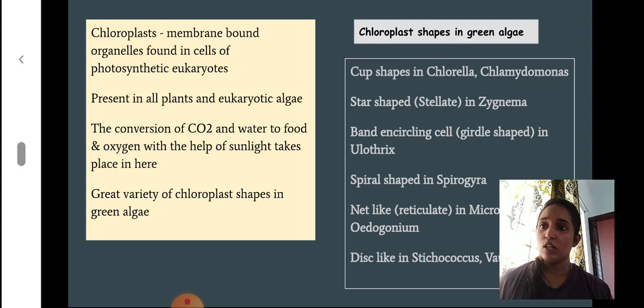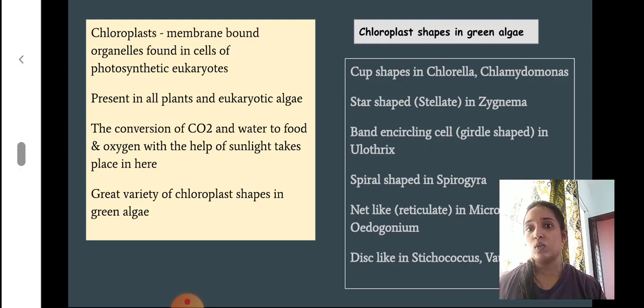Inside the chloroplast, the conversion of carbon dioxide and water to food and oxygen with the help of sunlight takes place. And there is a great variety of chloroplast shapes in green algae.